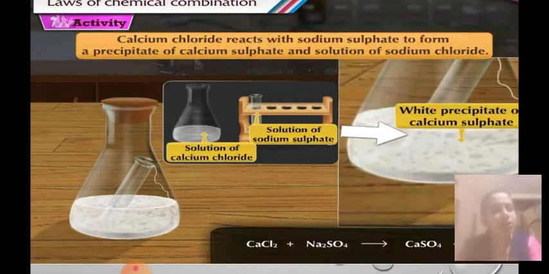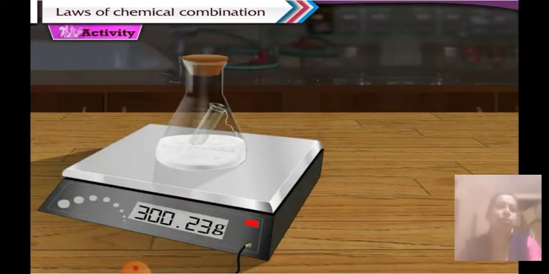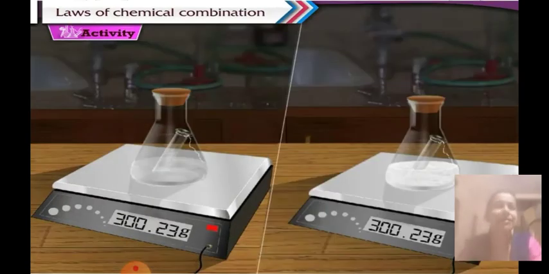Now let us try to weigh both of them. So that is after the reaction. Let us try to find out the mass, and you see that the mass is not changed. The mass has remained the same, that is 300.23 grams, correct? Now when we compare, you find that before and after the mass has not changed.